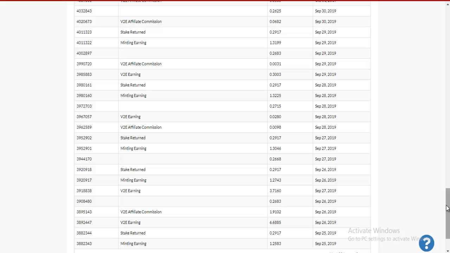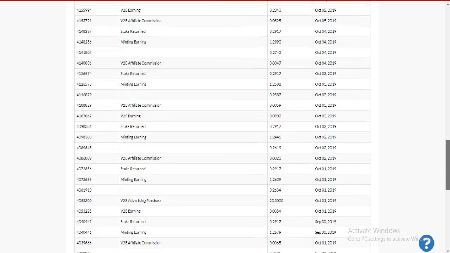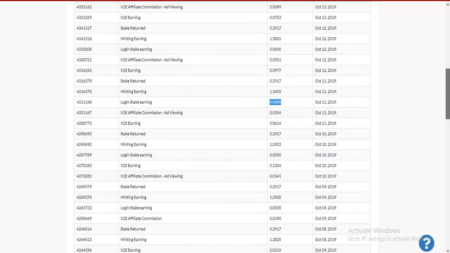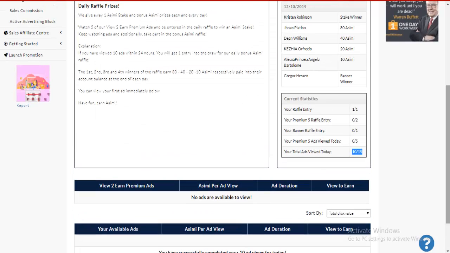But anyways, as you can see, that's basically the updates. You can now view just up to 15 ads in total per day, but it still gets your entries into the draw so that you can actually win up to 80 ASIMI tokens or 1 login stake, which is pretty great, right? So you can still earn from winning, and you can still earn ASIMI tokens from viewing ads. It's just that it's now limited and it's not as much as it used to be.